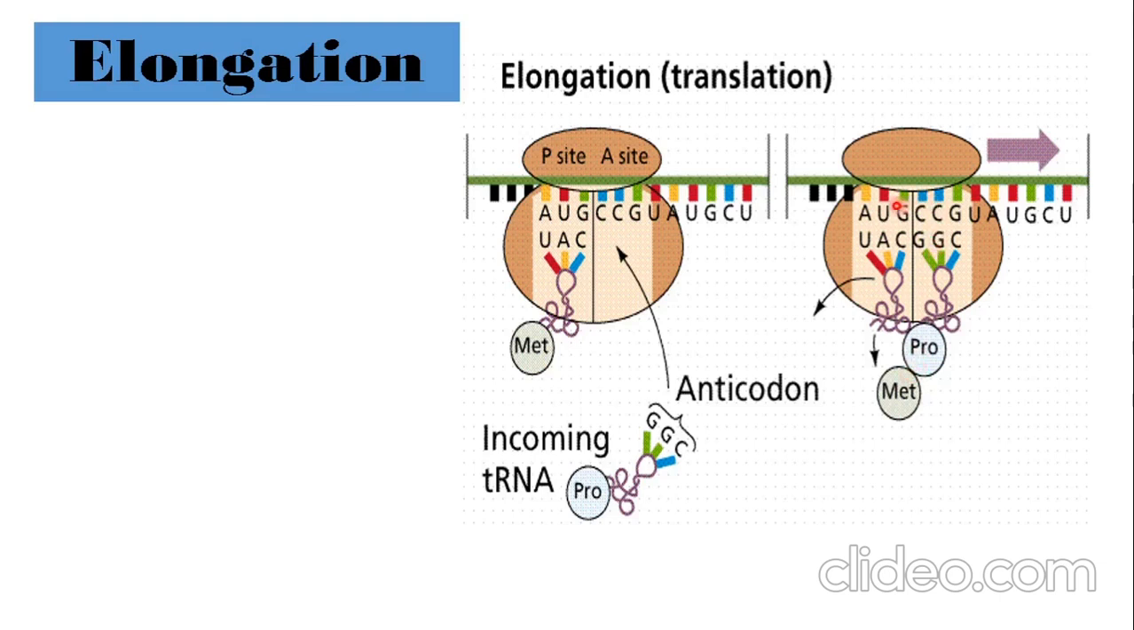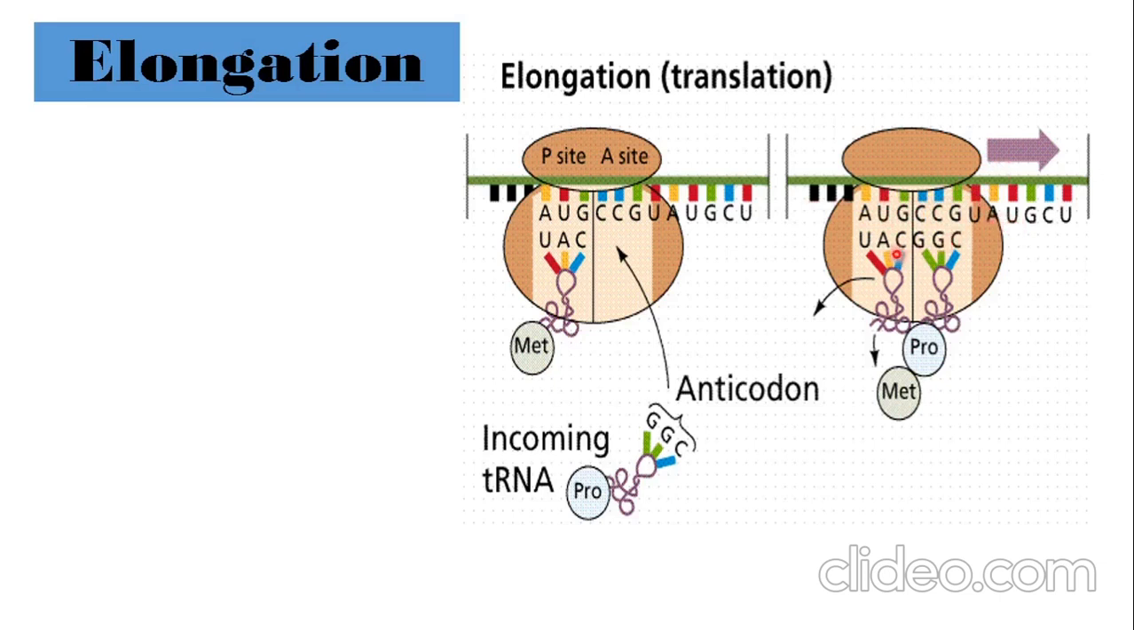The ribosome will not remain in the same position. It will keep on moving. As it moves, what will happen? Now, there will be shifting. This AUG will be out of the ribosome. CCG will be in the P position and the A position will be occupied by UAU.